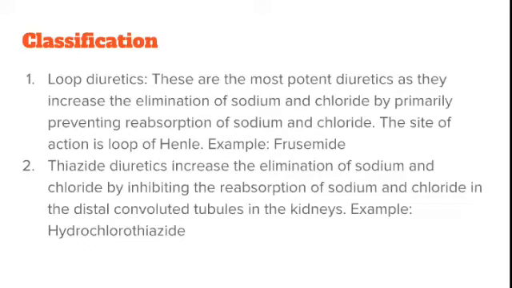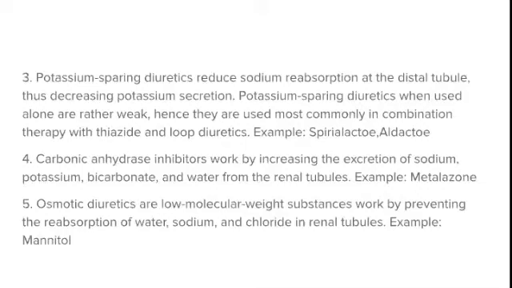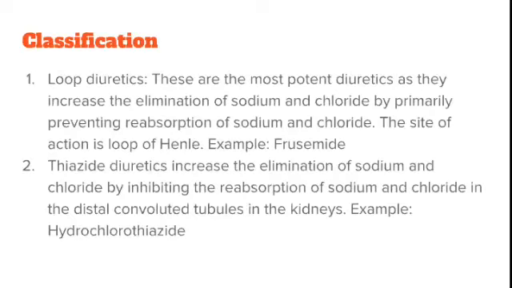So we'll see the classification, which was the question. The diuretics are classified into loop diuretics, thiazide diuretics, potassium sparing diuretics, carbonic anhydrase inhibitors and osmotic diuretics. This is the main classification, but there is another classification called high efficacy, low efficacy, intermediate efficacy, depending upon the action of the diuretics. You can write any one of these classifications. Here I am explaining the main classification according to the area where it acts.